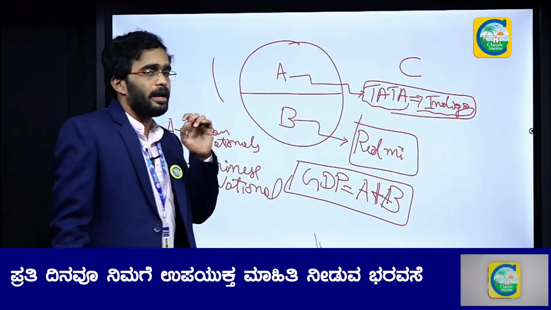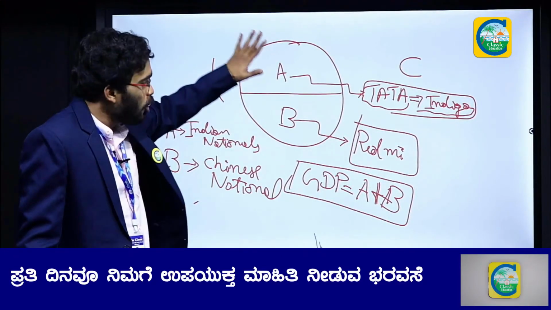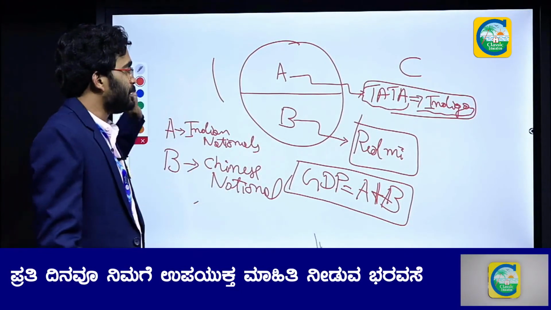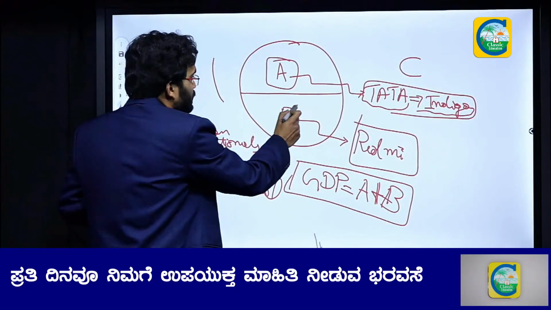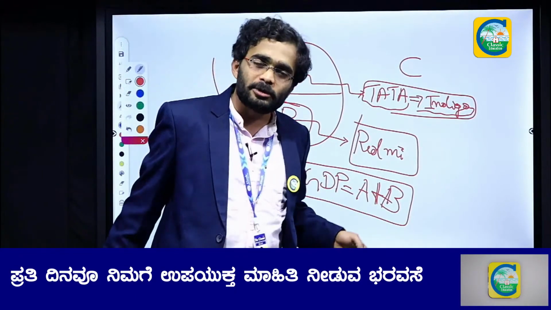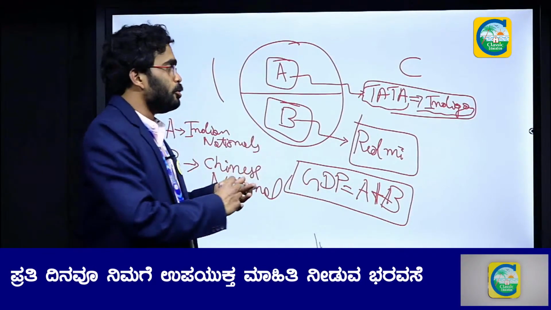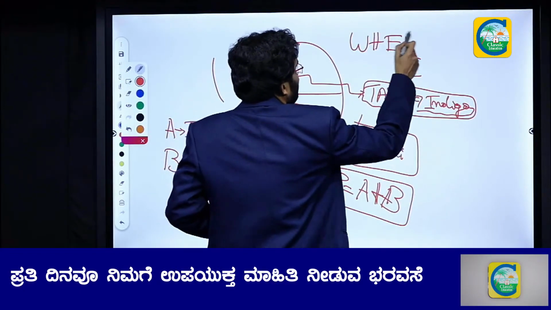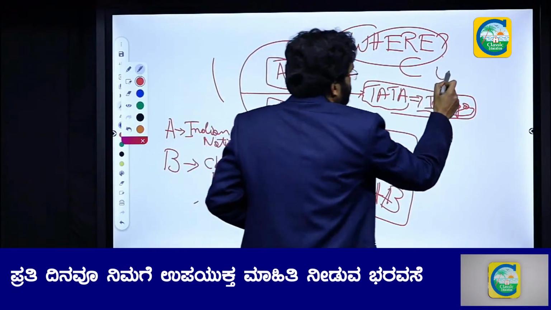So whatever is produced inside the domestic territory, inside the geography of India, is used to calculate your GDP. It doesn't matter who is producing, whether an Indian, a Chinese national, or a Pakistani is producing. What matters is where it is produced, not who is producing it.